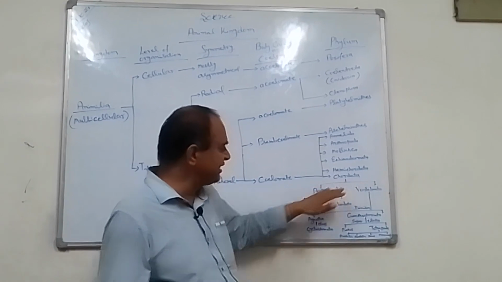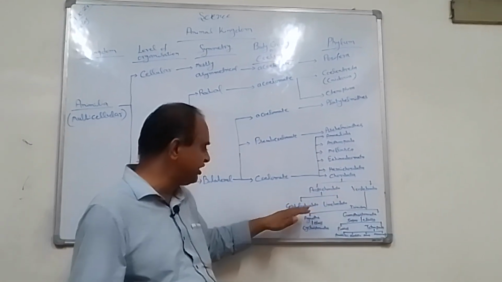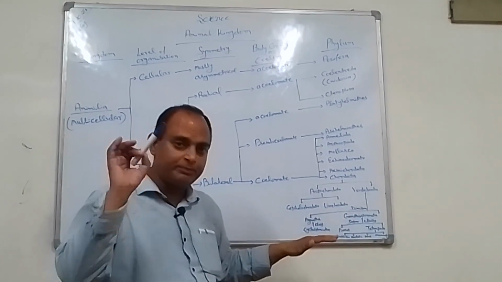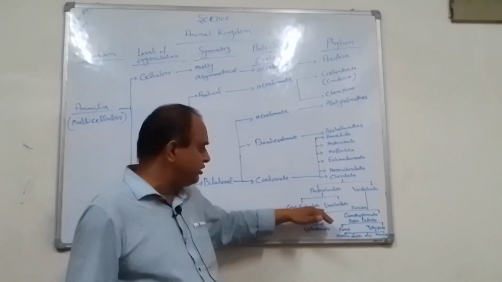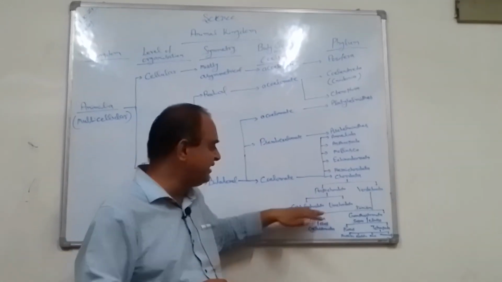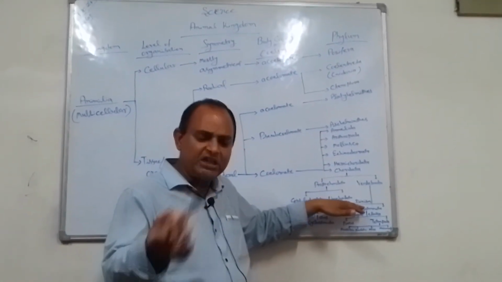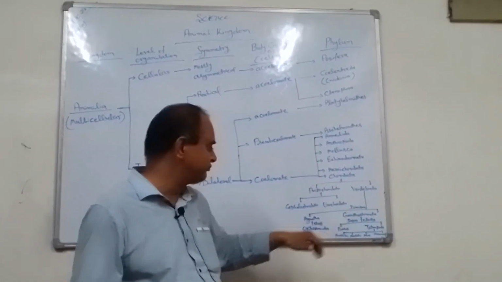The chordates are again categorized in two parts, Protochordata and Vertebrata. In case of Protochordata, it is also categorized in two parts on the presence of notochord. If the notochord is present at the anterior part, then it is Cephalochordata, and if at the posterior part, then it is called Urochordata, also known as Tunicata.